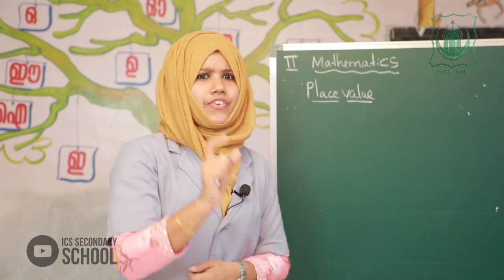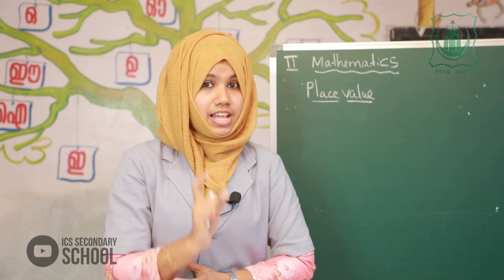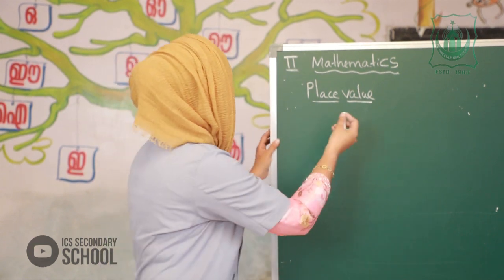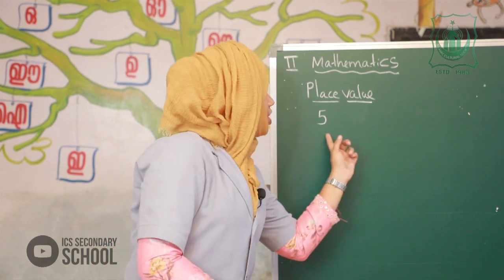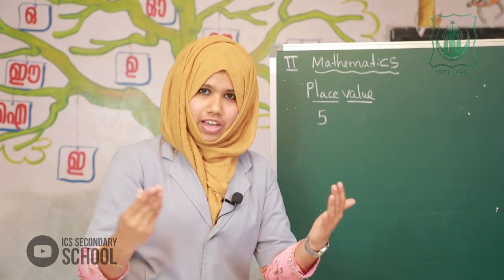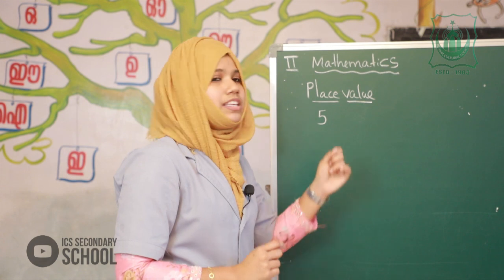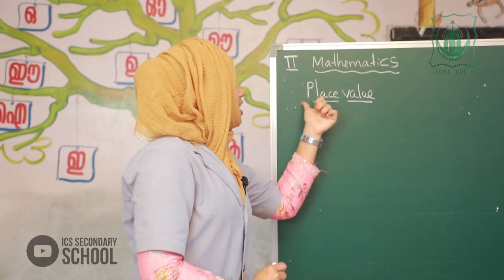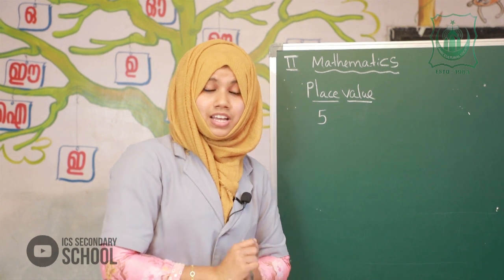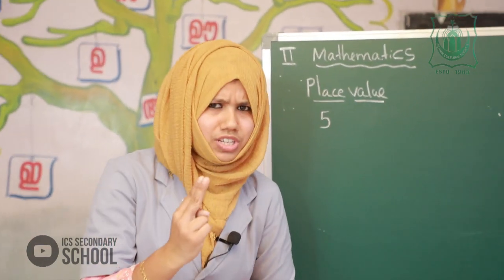Okay, I will write a number here. All of you listen. Which number is this? It's very simple. It is 5. How many digits? Is 5 a two-digit number?